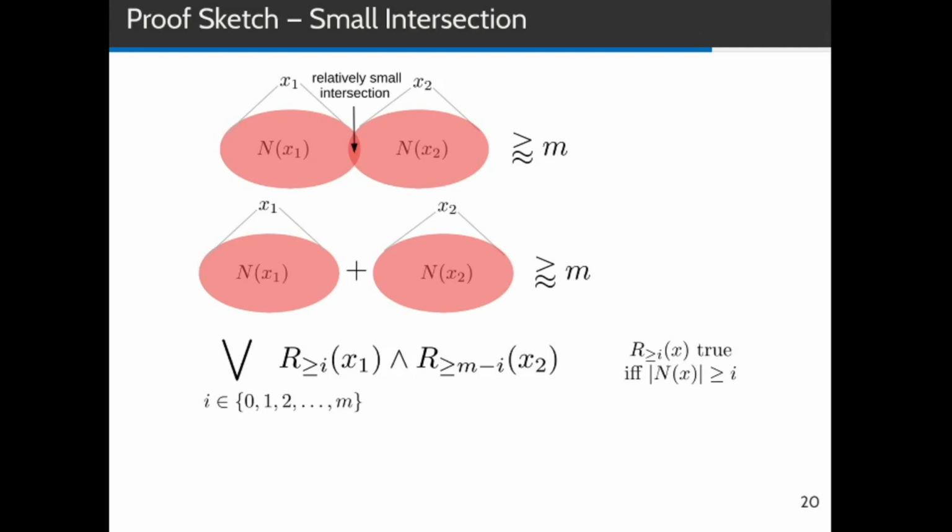And in order to do that, we don't branch, or we don't make a disjunction, over all possible values of m, but only over the values 0 epsilon m, 1 epsilon m, 2 epsilon m, and so forth. So we divide the numbers between 0 and m into equidistant buckets, and we only try 1 divided by epsilon many numbers between 0 and m. This way the length of the formula is now independent of m. Let me next try to convince you that the formula is still a good approximation of the original formula.